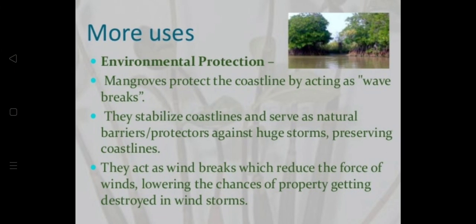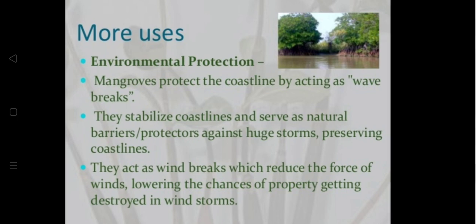Now, if we look at it as environmental protection, how do we look at it? The mangroves protect the coastline by acting as wave breaks. They stabilize coastlines, and they serve as natural barriers, protectors against huge storms, preserving coastlines. They act as wind breaks, which reduce the force of winds, lowering the chances of property getting destroyed in wind storms.